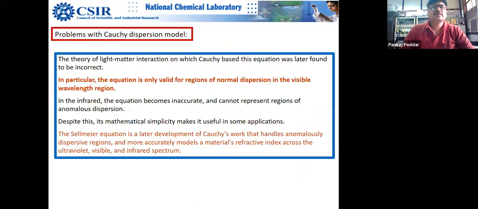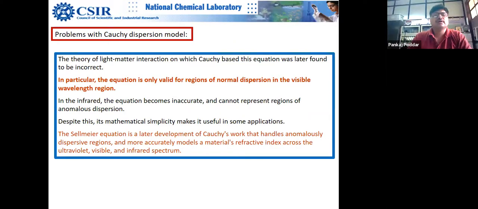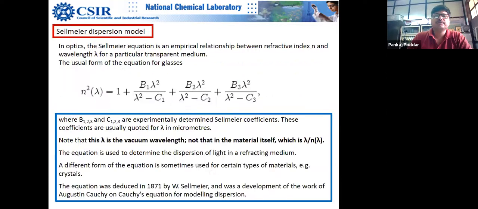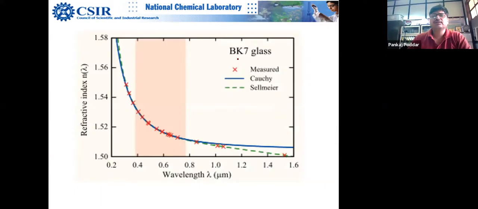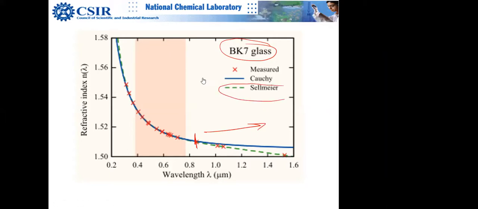There is another model, because there are problems with the Cauchy dispersion model, and you can see the problem here in the BK7 glass itself. Even though it is empirical, it starts deviating here and beyond. Actually, you can see that the Sellmeier model fits quite well.